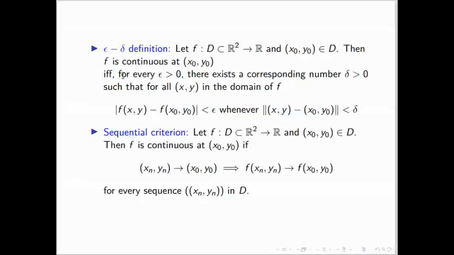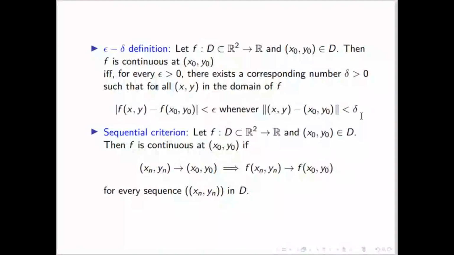If this condition is satisfied, then we'll say the function is continuous. If the function is continuous, then this condition will also be satisfied. For every epsilon positive, there exists a delta, which we have to find, delta positive, such that whenever the distance between (x, y) and (x0, y0), this norm, is less than delta, then mod of f(x, y) minus f(x0, y0) is less than epsilon, and we say that the function is continuous.